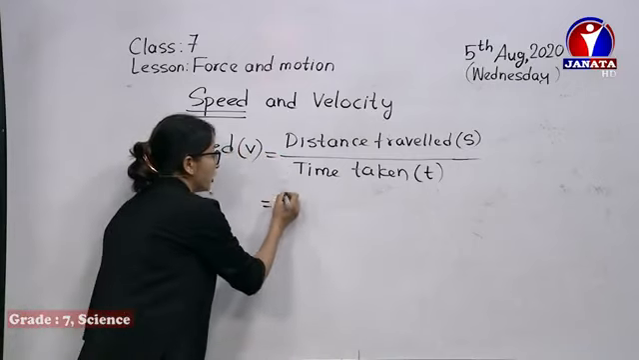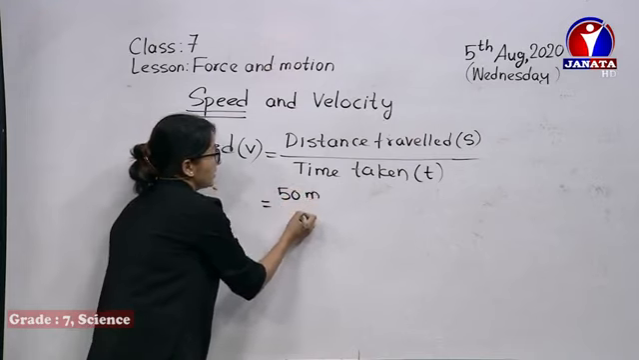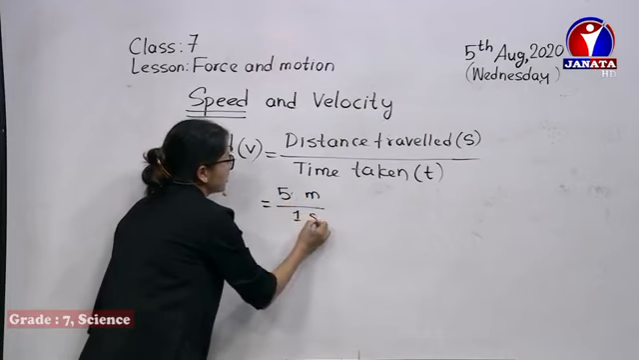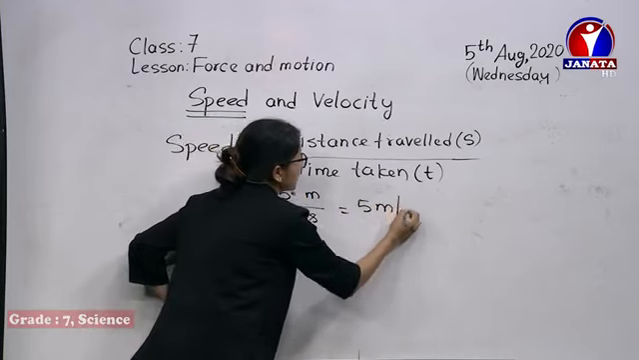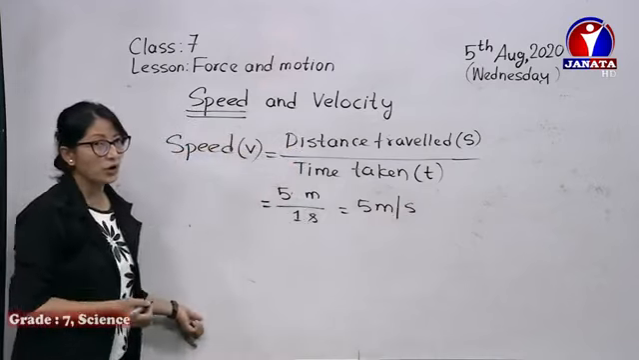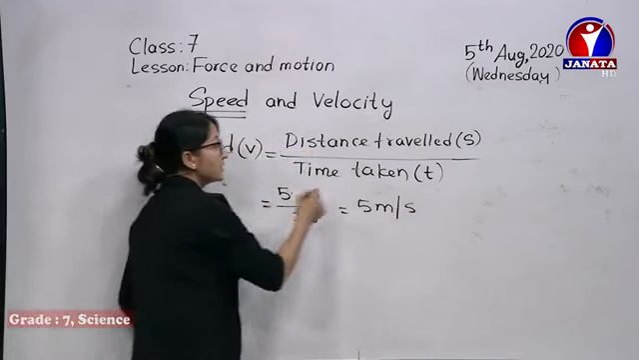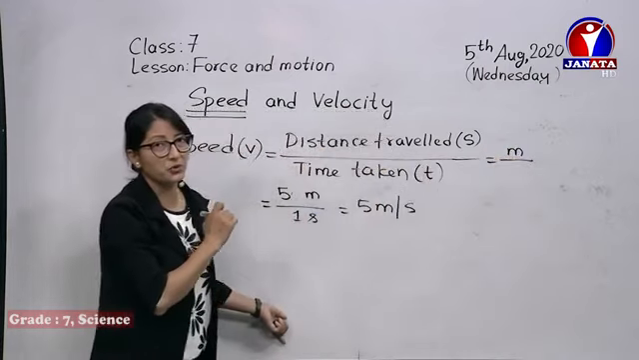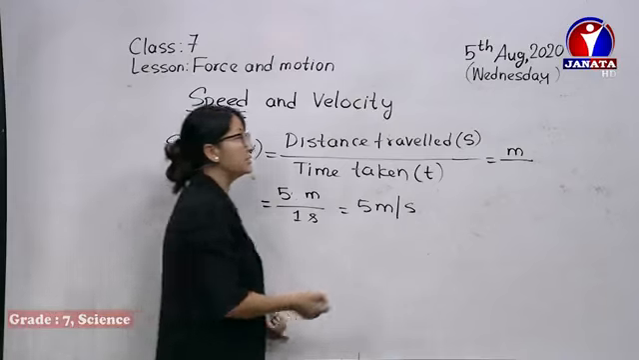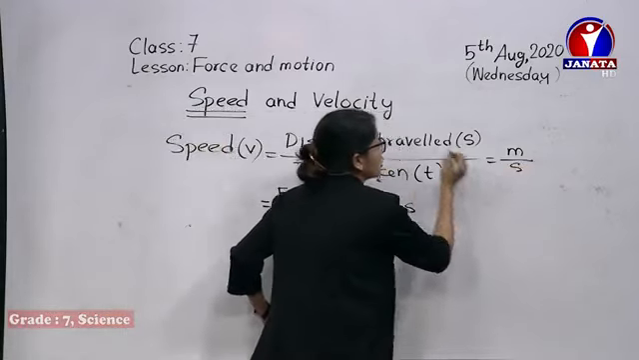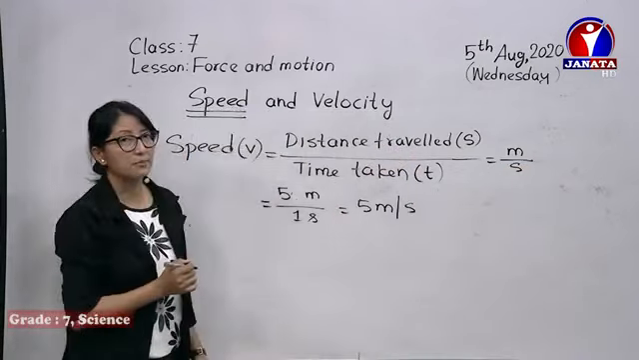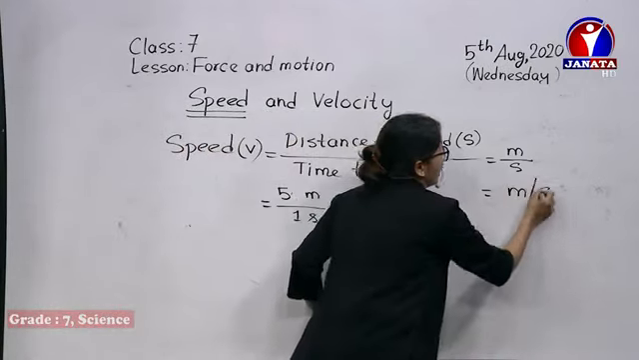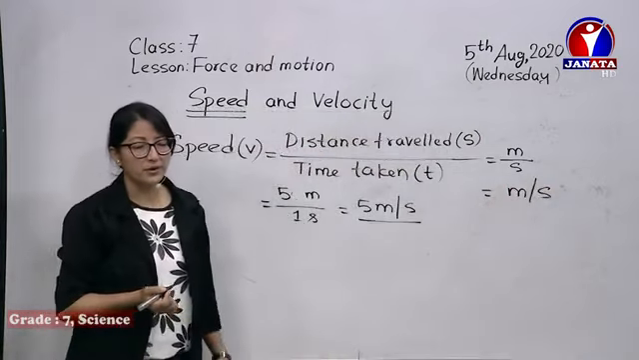For example, if I cover 5 meters in 1 second, then it's 5 meter per second is the speed. So I think we all know distance traveled is measured in meter. The SI unit of distance traveled is meter, as we discussed before, and the SI unit of time taken is second. So the SI unit of speed is meter per second. That's why I have written here meter per second. The SI unit of speed is meter per second.